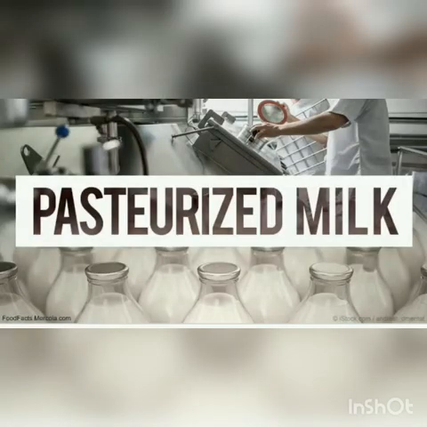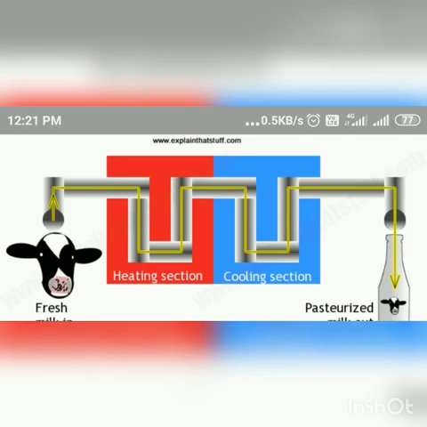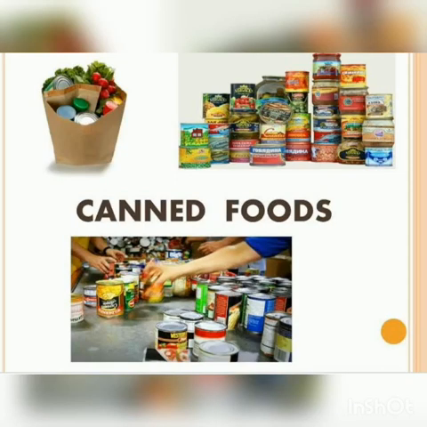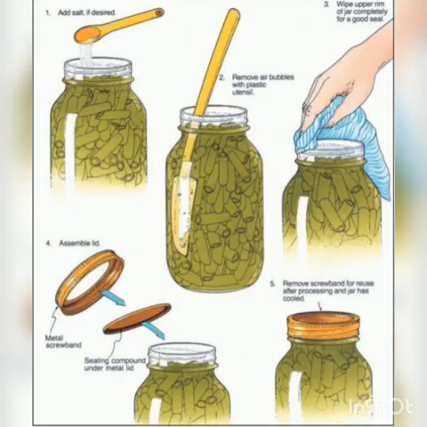Pasteurization means the process of boiling the milk about 30 minutes. Last one is the canning. Canning means here the food products are processed and stored in airtight containers and then sealed.